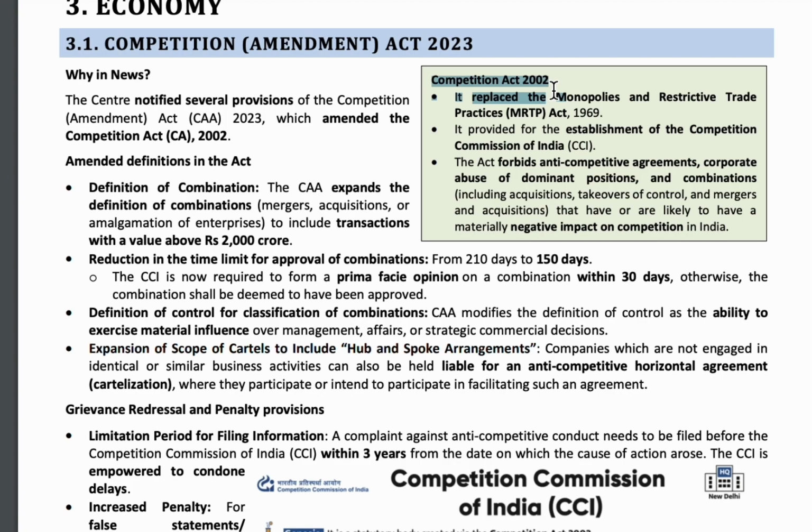So suppose I have said about a middleman, right? If the middleman is operated by the corporate class, then the corporate class forces him to do such things in order to gain demand of that product. So the Competition Act of 2002 restricts the corporate abuses on some persons that negatively impact the competition. For fair competition, this Competition Act of 2002 was enacted, and